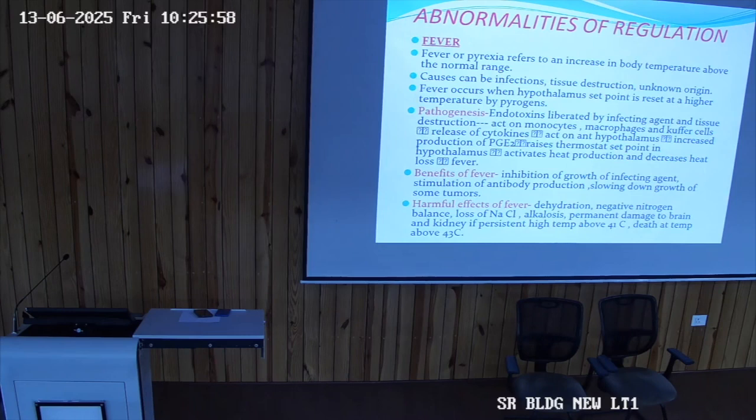So it will be activating the posterior hypothalamus. It will be responsible for thermogenesis. Thermogenesis can happen in how many ways? Shivering, non-shivering, behavioral.